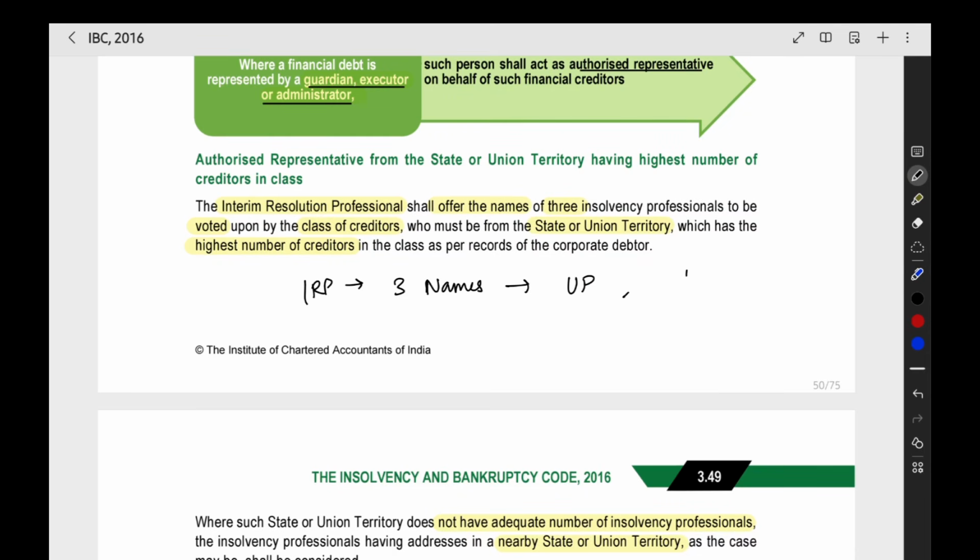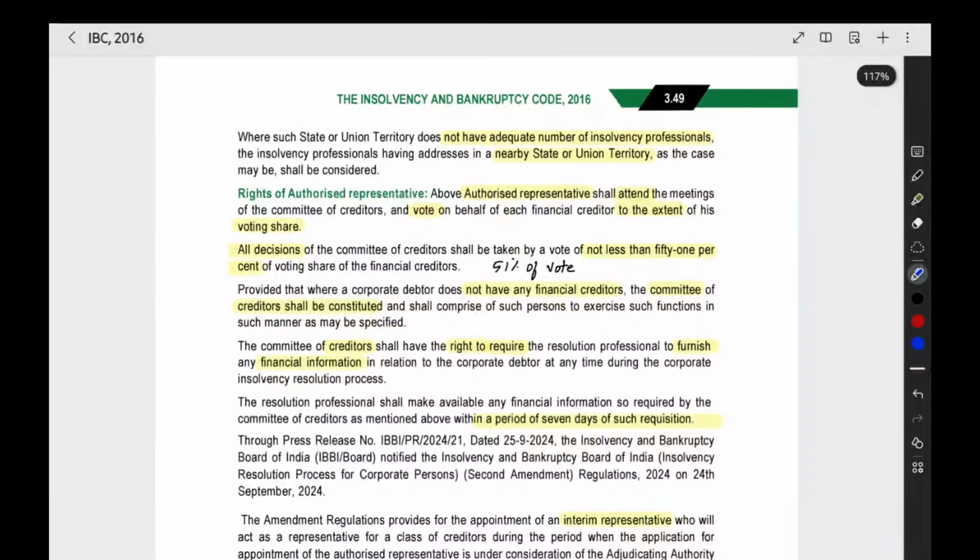Now the 1 lakh creditors we are having, right? Those people have to vote and they will select any one of these three. First one, second one or third one. So out of these three persons you have to select one. They will do the voting and whoever gets the highest vote will be appointed as the authorized representative. So that process they have given here.